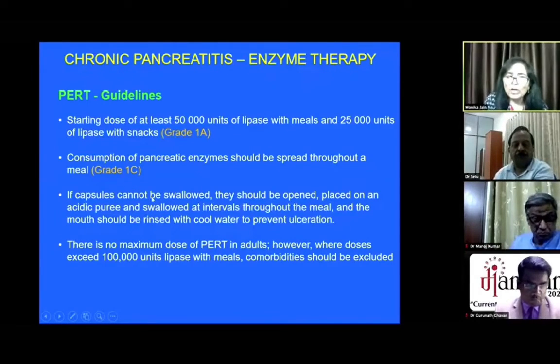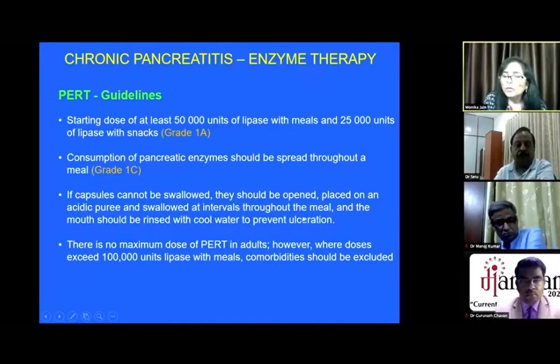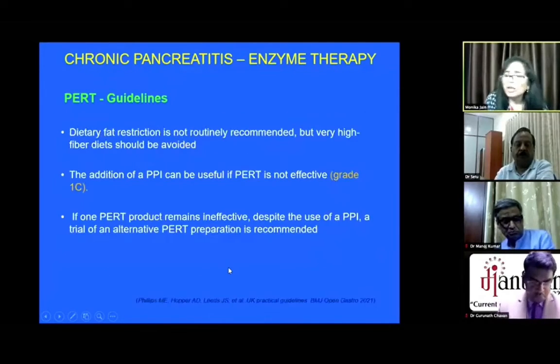If the person cannot swallow the capsule, it can be opened and placed in an acidic medium or a juice, and the patient should take it with cool water to prevent oral ulceration. There is no maximum dose of PERT in adults. Almost 1 lakh units of lipase with a meal has been tried in patients. It should not exceed this.